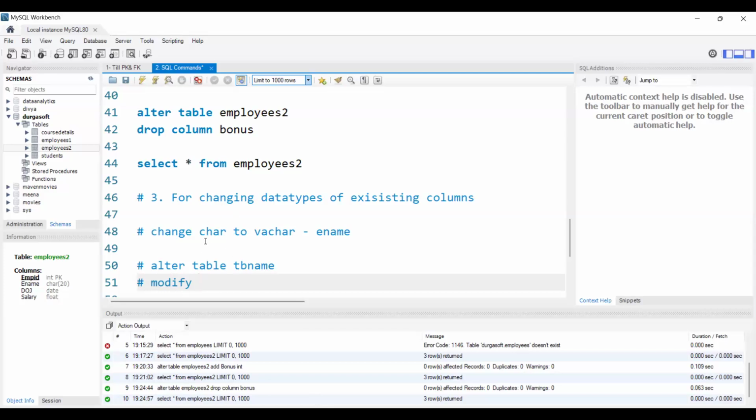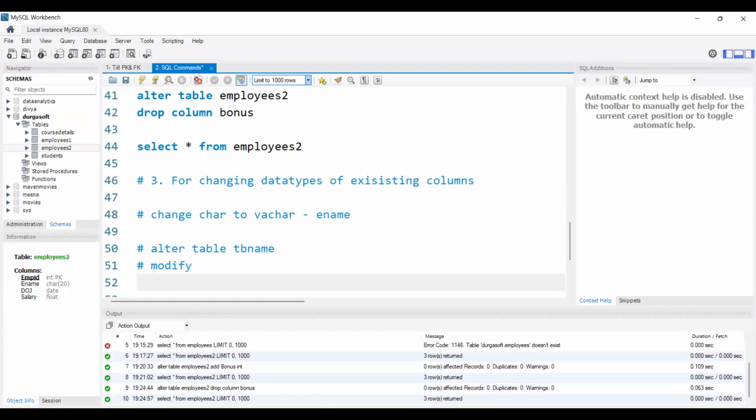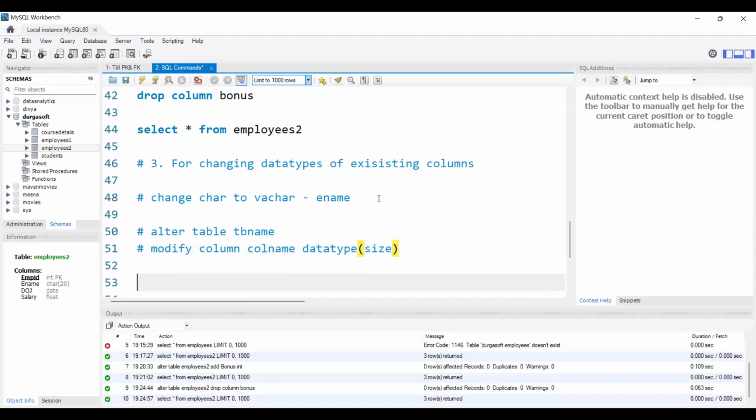And for changing the data type, the word itself says changing, so we can use modify, something like modifications or changing. So we will use the keyword modify. Here we need to write alter table name, modify column name, and of course the data type.